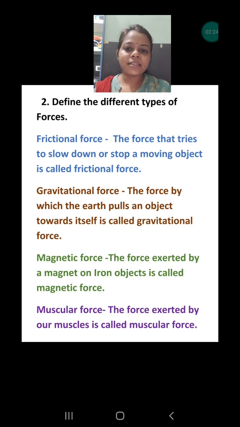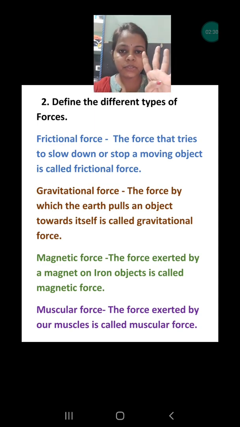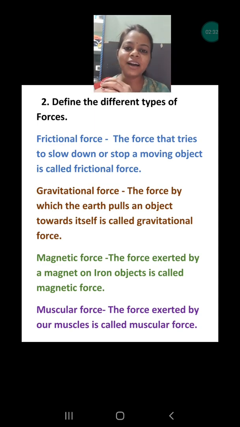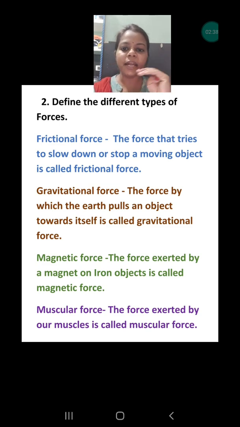Next question is asking about the different types of forces. I have already explained the 4 types of forces in your book. The forces are of various types, but in your book only 4 types of forces have been given. That's why I have written only 4 types. In the previous video I discussed a few more types of forces, but you don't have to write those. You have to only write the 4 types of forces that have been given in your book.